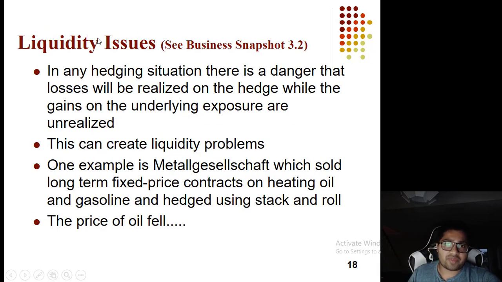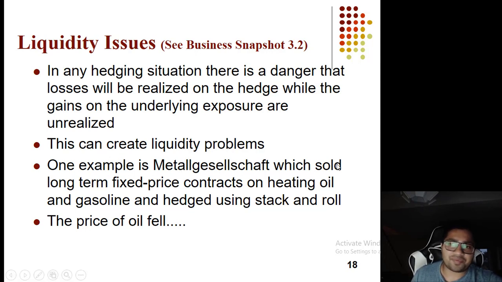Now also, whenever you are hedging, in any hedging situation, there is a danger that losses will be realized on the hedge while the gains on the underlying exposure are unrealized. Sometimes the asset that you hold you may not be able to sell that fast, but you are suffering huge losses in your futures positions. In that case, it can create liquidity problems. For example, Suncor produces oil, but it may not be able to produce oil fast enough to cover its futures losses. So in that case, it can create a liquidity problem.